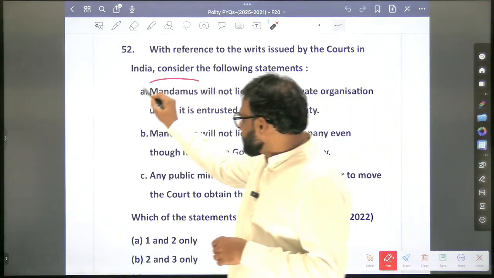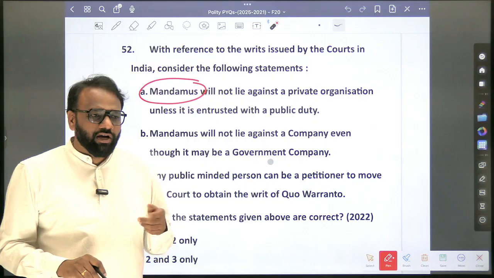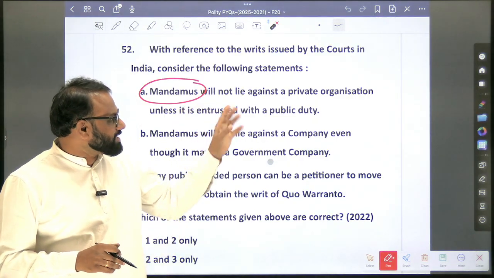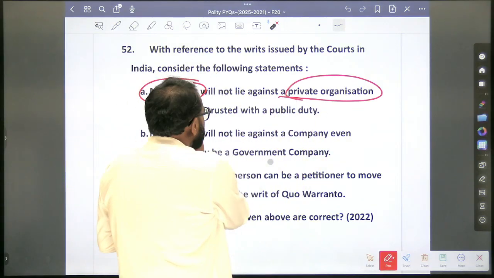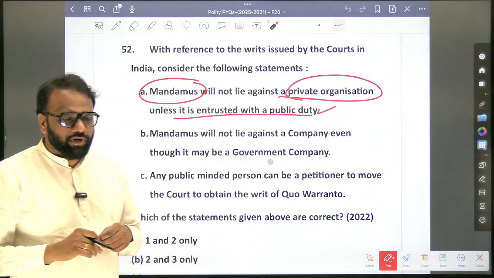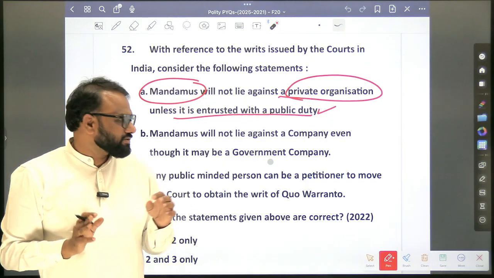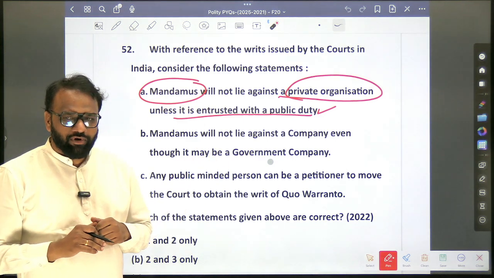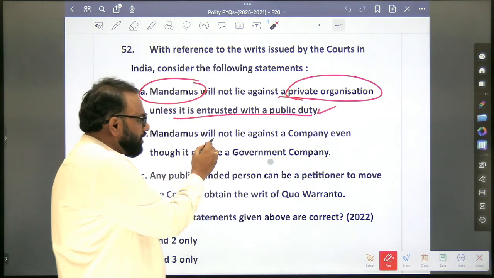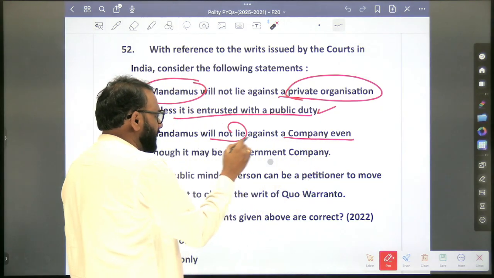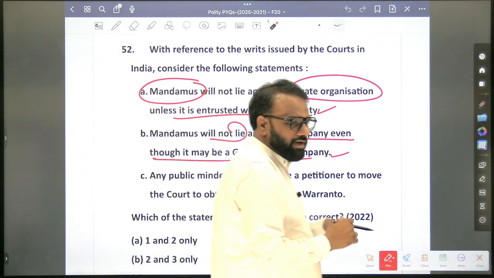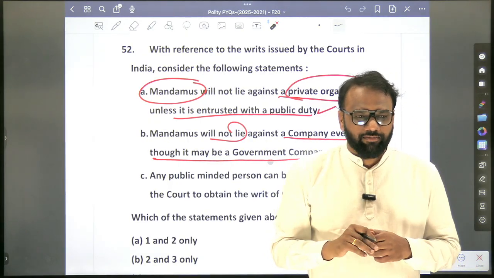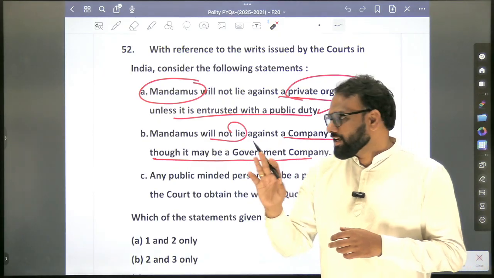Mandamus. Can it be issued against only courts or also other administrative authorities? Mandamus will not lie against a private organization unless it is entrusted with the public duty. Okay, so this is actually very confusing. In the examination hall, it will confuse us. We'll go to the second. Mandamus will not lie against a company, even though it may be a government company. True or false? False. So mandamus can be issued against a government company. Can it be issued against a private company? No, it can be issued only against a government company.